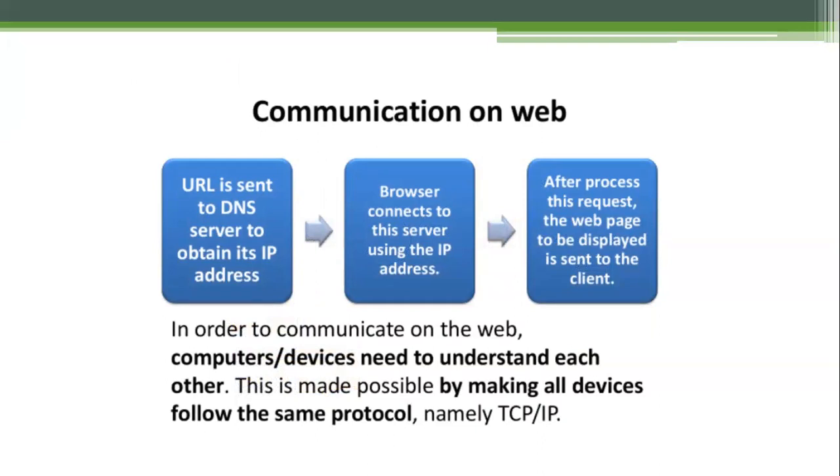We send the URL, and that will be checked in the domain name system. We have meaningful names like www.microsoft.com, www.google.com. These are meaningful names, but internally the domain name system maintains IP addresses, through which it will communicate.